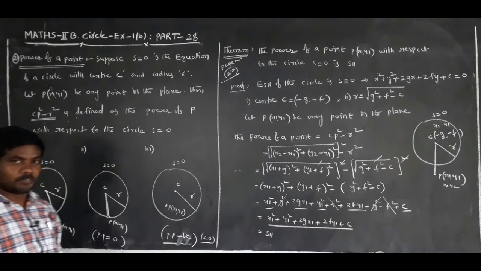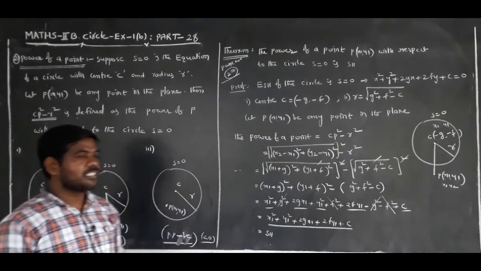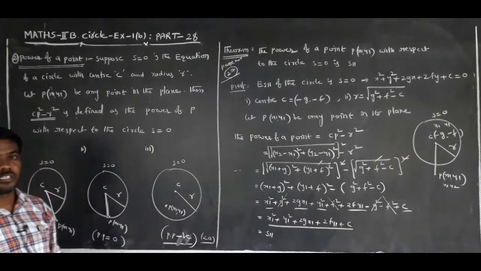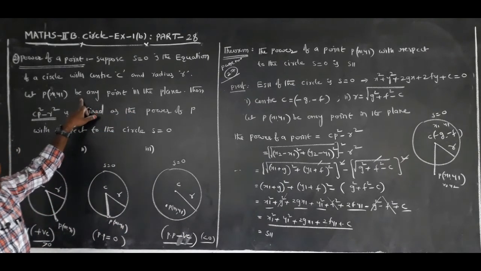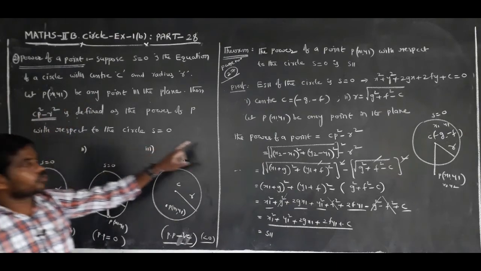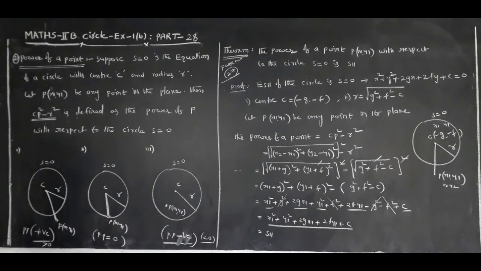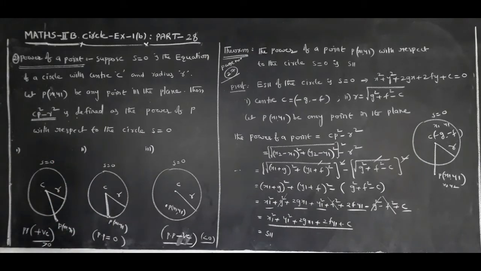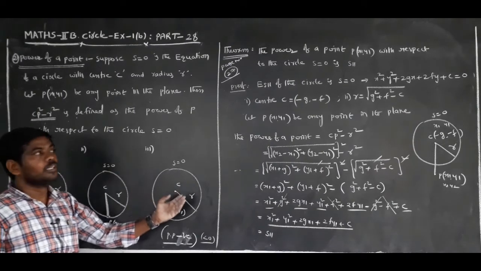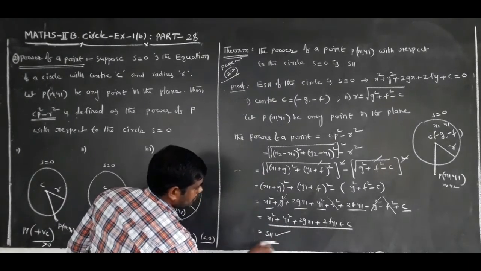Power of a point means the definition of the power of a point. Suppose S equal to 0 is the circle, C is the center, r is the radius of the circle, and P(x1, y1) is any point in the plane. Then CP square minus r square is defined as the power of the point P with respect to the circle S equal to 0. The power of a point with respect to the circle is given by the formula S11.